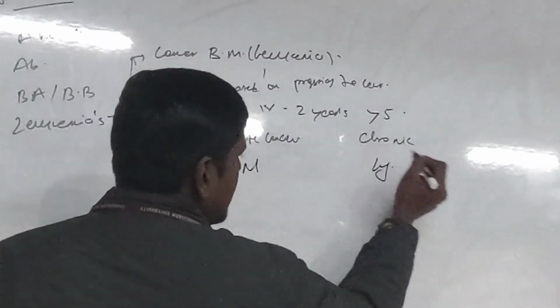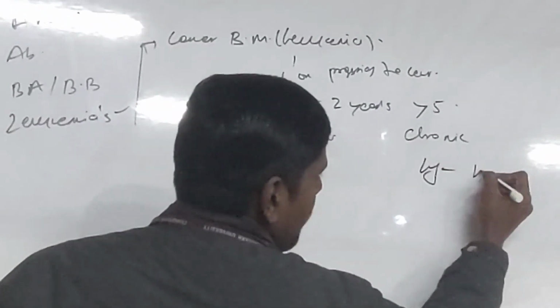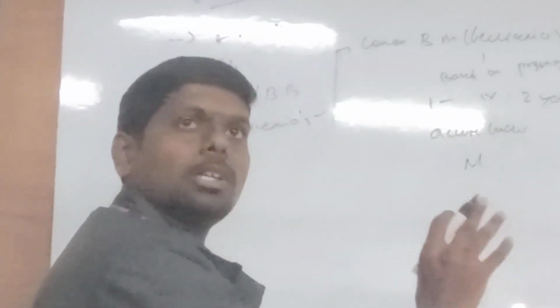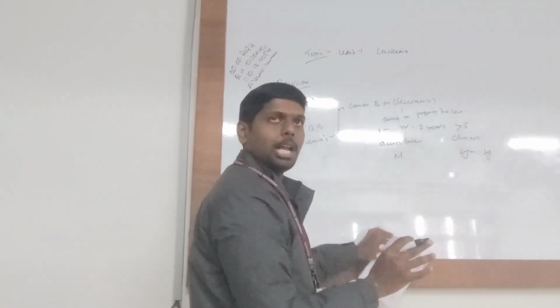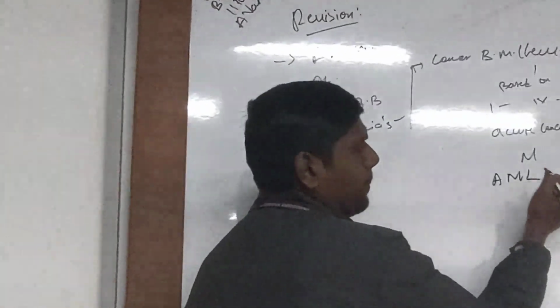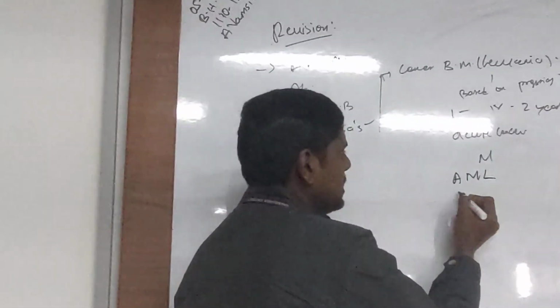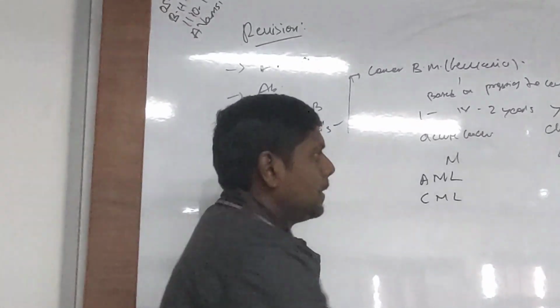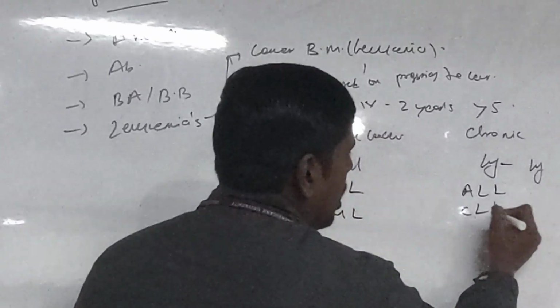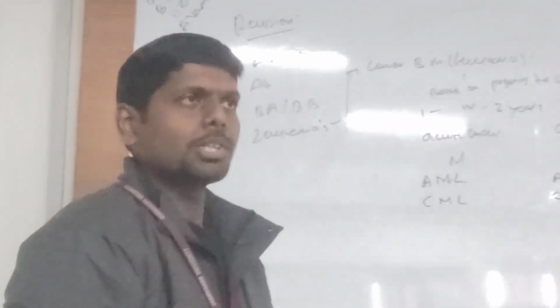Lymphoid will prepare lymphocytes, whereas myeloid will prepare everything up to monocytes, the granulocytes and monocytes. So we have acute myeloid leukemia, chronic myeloid leukemia, then acute lymphoid leukemia and chronic lymphoid leukemia. That's what we have studied so far.